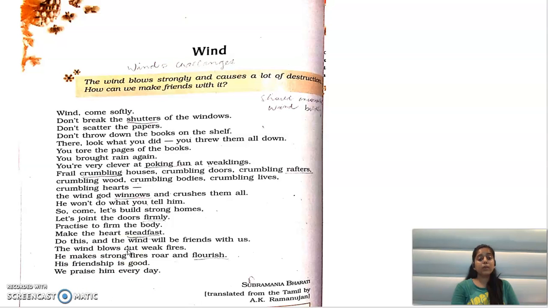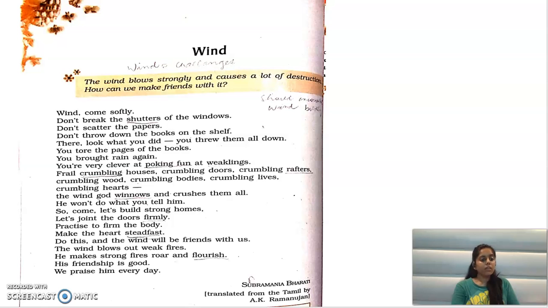What is the meaning, I told you? The wind blows off weak fires, but if the fire is stronger, the wind will make it flourish. Similarly, the poet advises us to be stronger, because if we are weak, the challenges will blow us away, the challenges will destroy us. But if we are stronger, then the challenges will make us flourish, and make us even stronger.